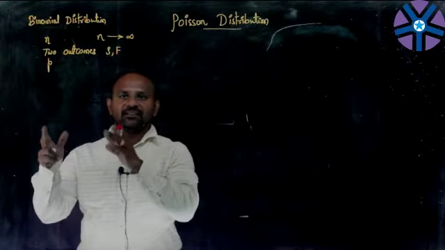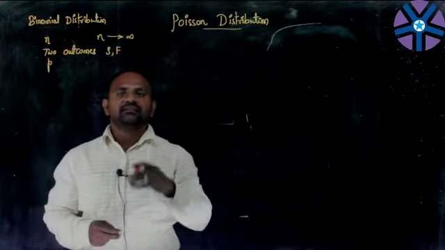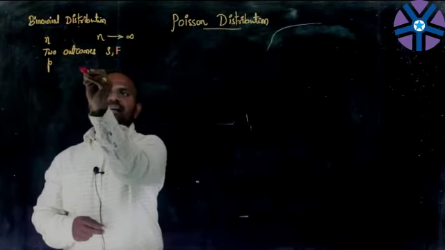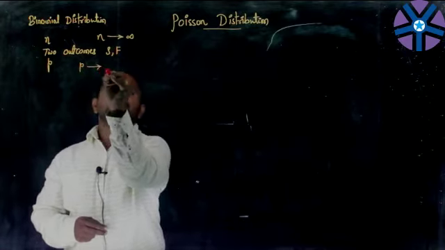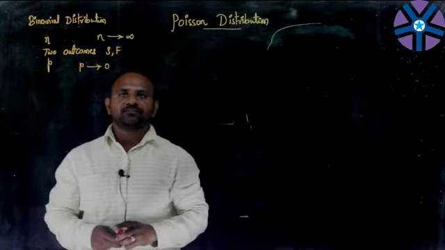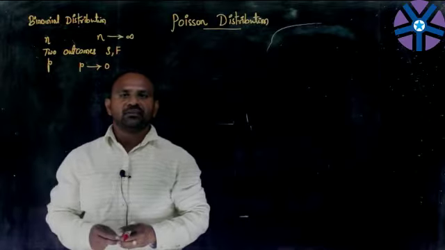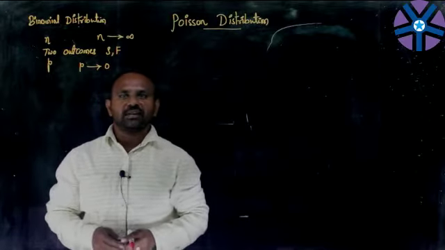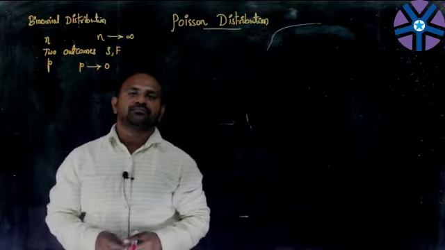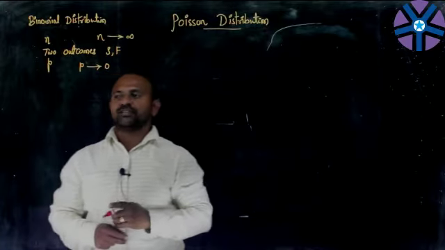This is a limiting form to obtain the Poisson distribution, and the probability of success p is very close to 0, a very small number. With these limits, the binomial distribution becomes the Poisson distribution. So I can say the Poisson distribution is an approximation to the binomial distribution. We'll see how it works.